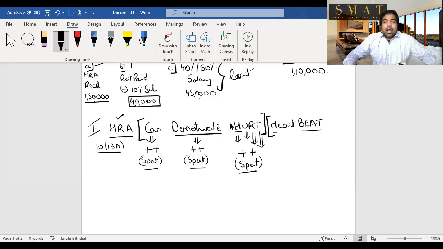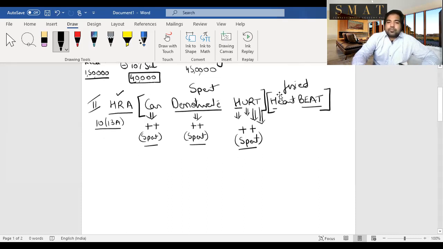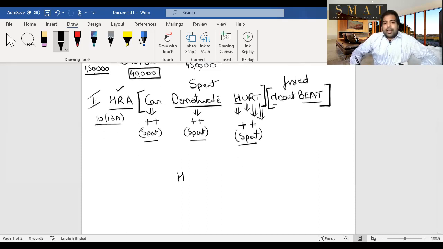These Heartbeat you can count, right? You can count. So they are fixed. They are not on amount spent. This is on amount spent, but this is fixed because Heartbeat you can count. Guys, let's talk about Heartbeat. In Heartbeat, I'm just writing it here so that I can elaborate it. In Heartbeat, there are 5 allowances.